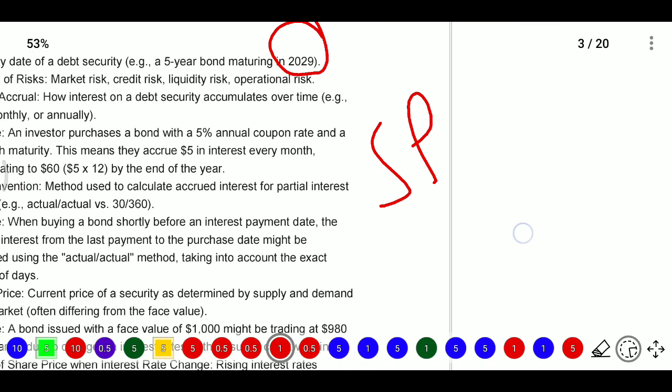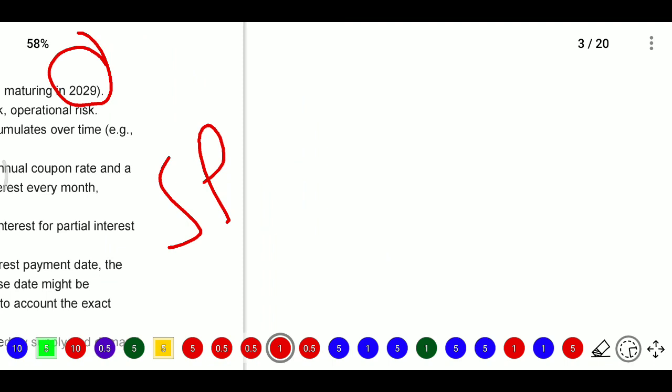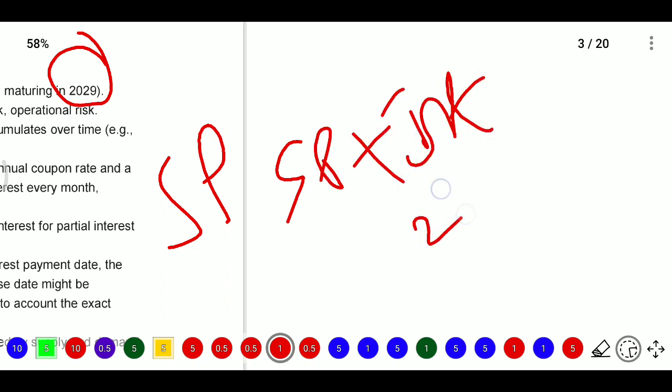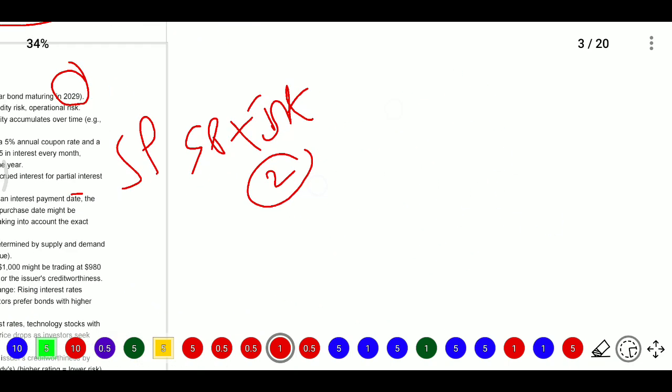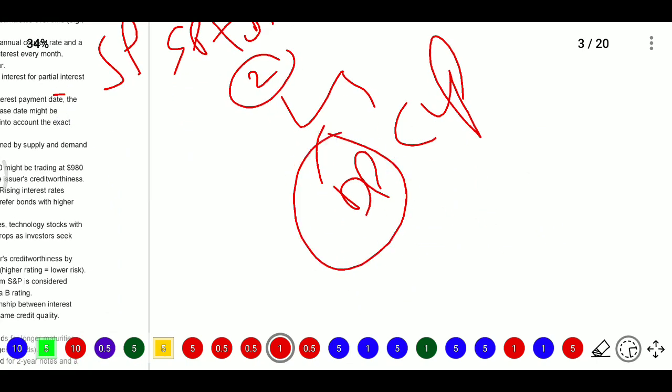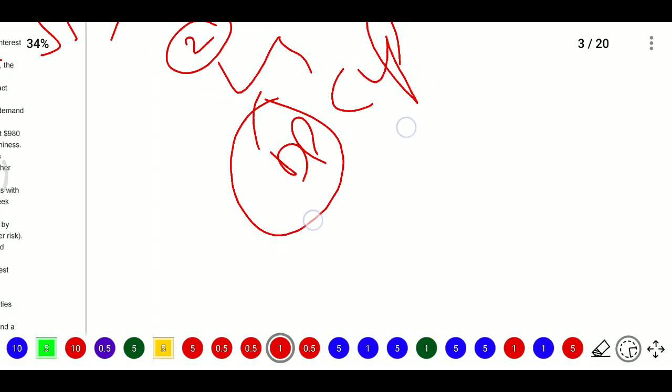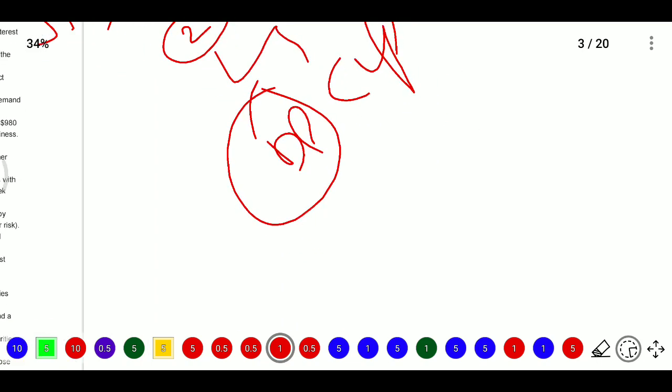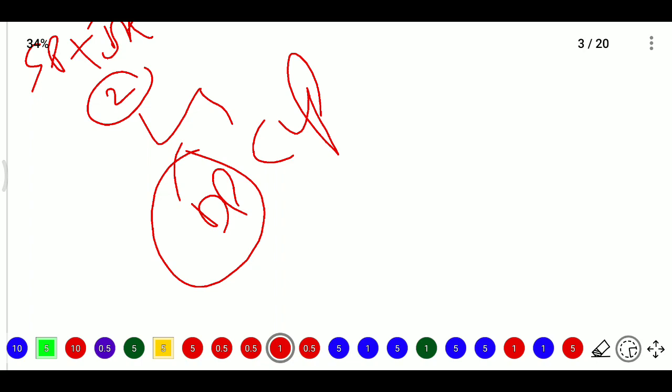For example, if you are selling in the fourth month, you need to add the selling price plus the interest accrued, because within 2 months they will get the interest. There the concept of dirty price and clean price comes in. Dirty price means the selling price includes the interest accrued. Where the selling amount does not include interest accrued, it is the clean price.